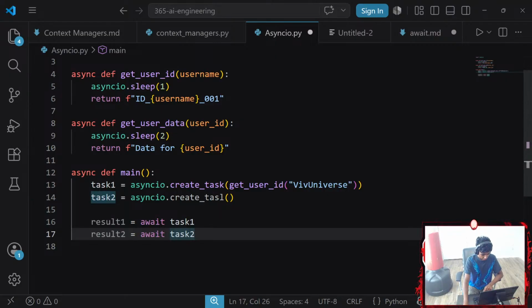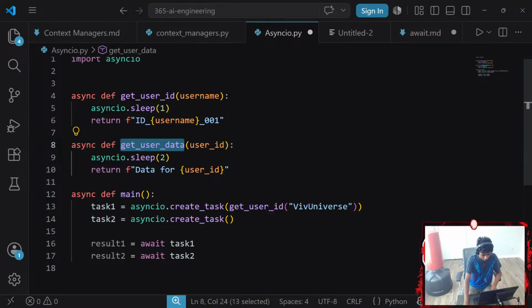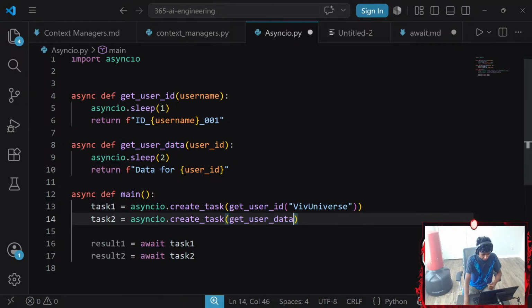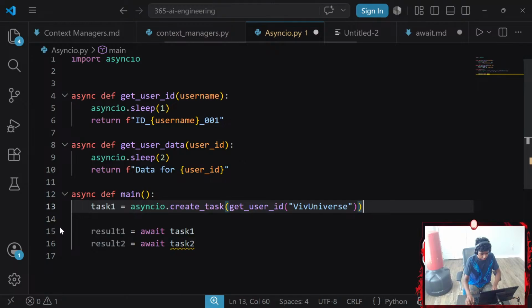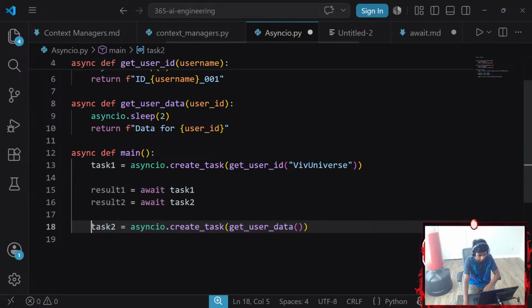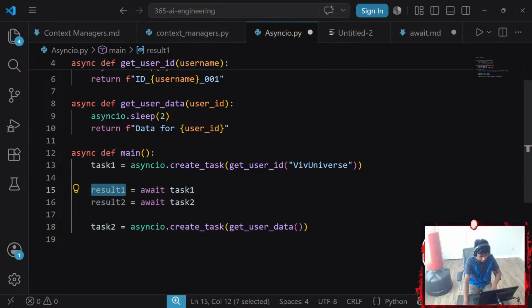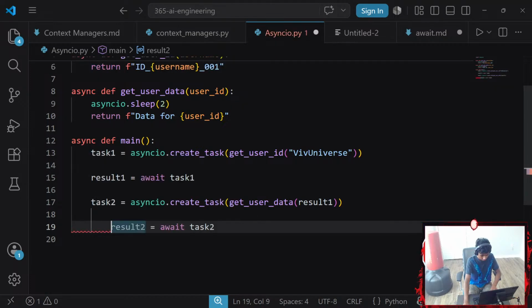Okay, so we go with something like create task. Of course, I had a typo, and I'm gonna decrease my gain a little as well. There. Okay, now for my create task, I'm gonna grab my get user data here. It requires a user ID as a parameter. My user ID is going to be my result one. I'm going to copy that and paste it here. And then we await this. Okay, and then we print the final result.